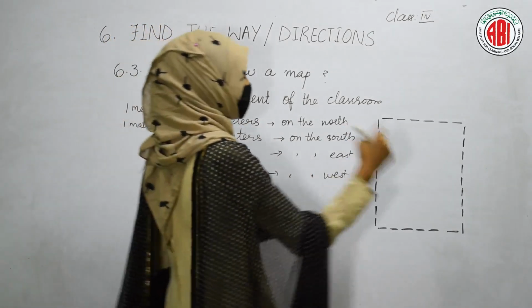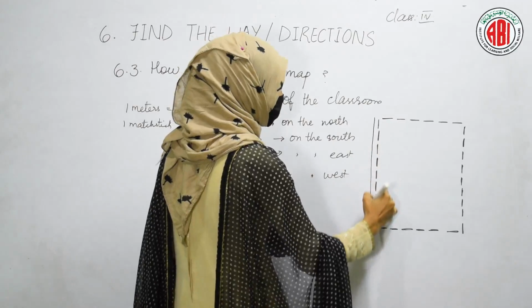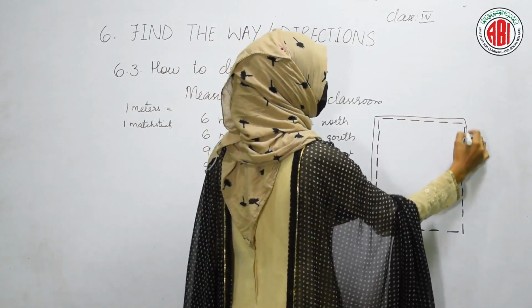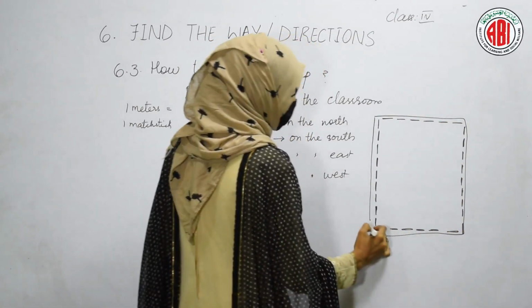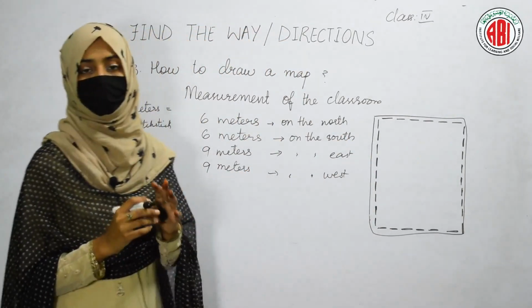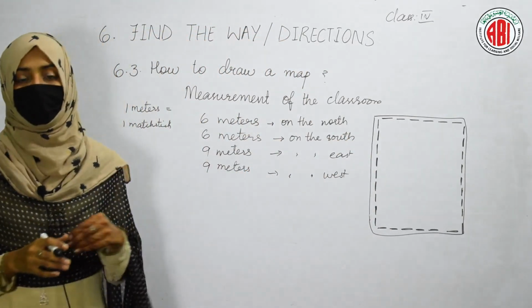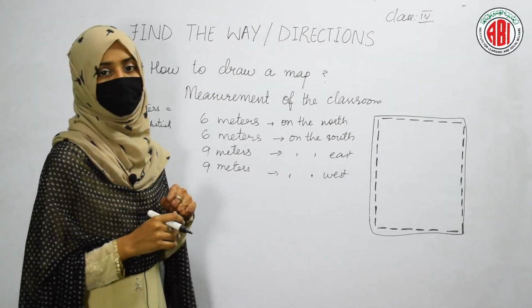Now they took a chalk and drew the lines, and after drawing the lines, they removed the matchsticks. In this way, they have drawn the map of their classroom.